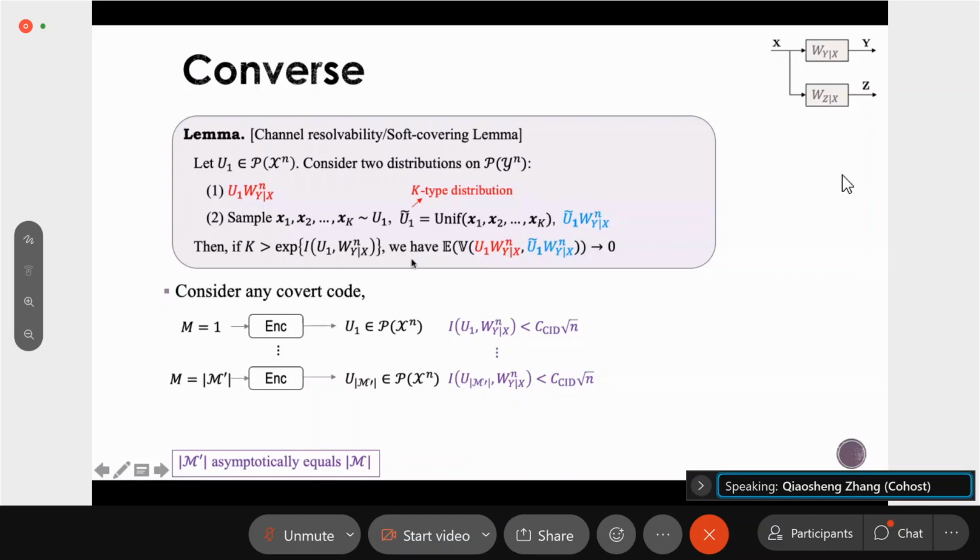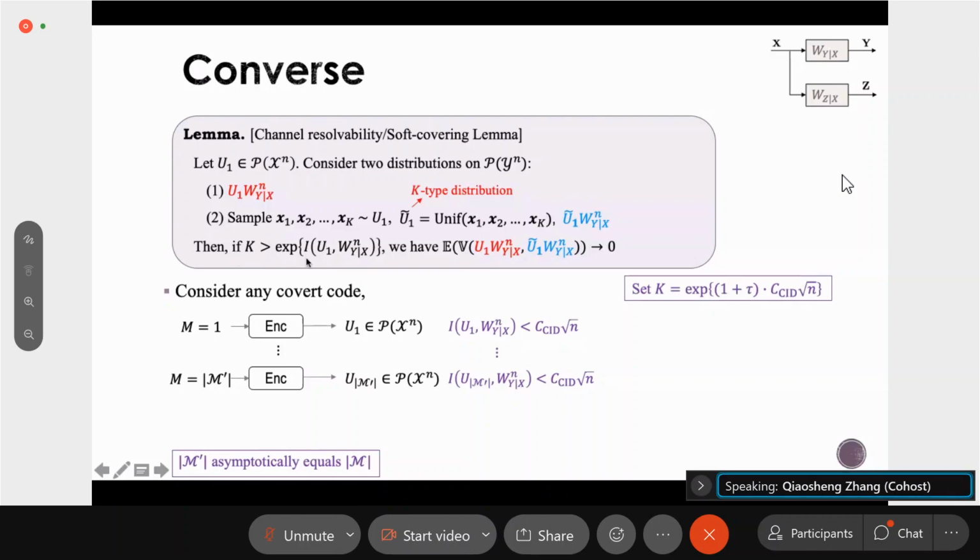So now we want to apply the last statement. We notice that for u_1, the mutual information is less than the threshold. So we just set this k to be slightly larger than e to the power of this threshold, so that the condition is satisfied.